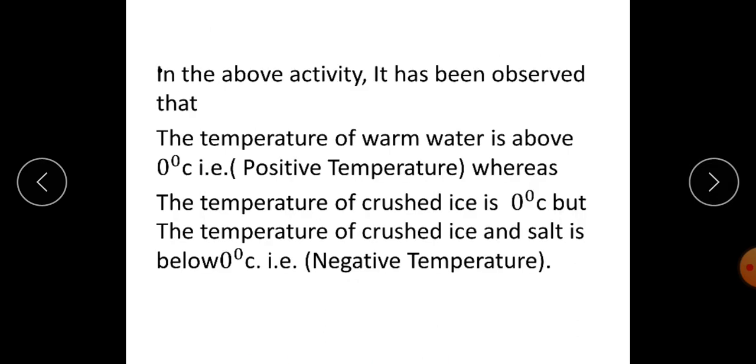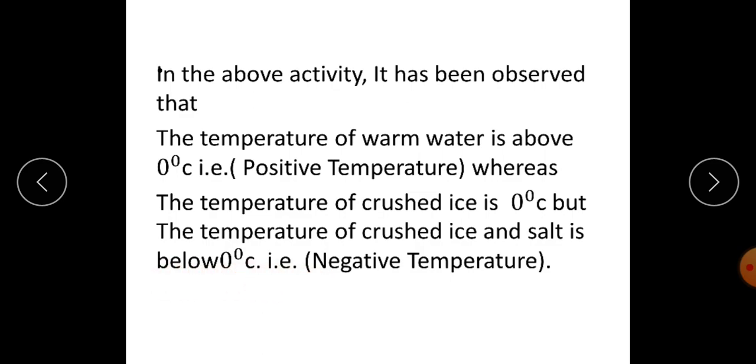And when I have done this, in the above activity, it has been observed that the temperature of warm water is above 0 degrees Celsius, that is positive temperature, whereas the temperature of the crushed ice is 0 degrees Celsius, but the temperature of crushed ice and salt is below 0 degrees Celsius.